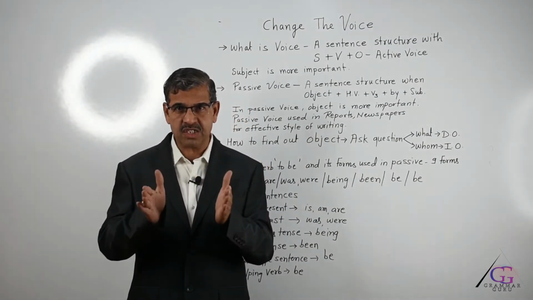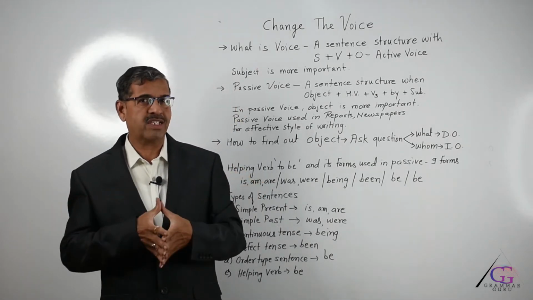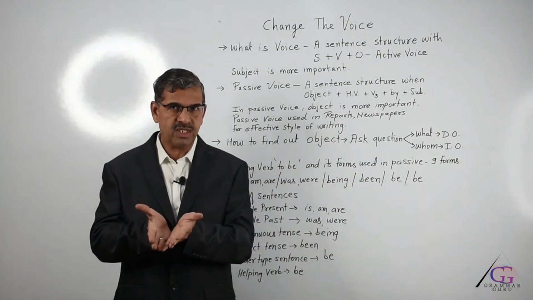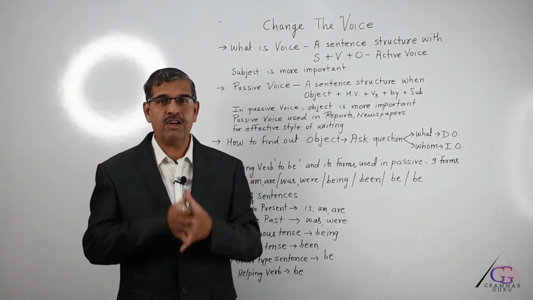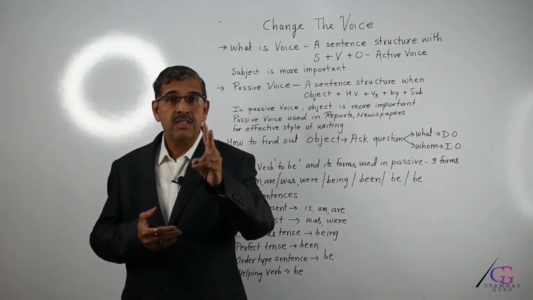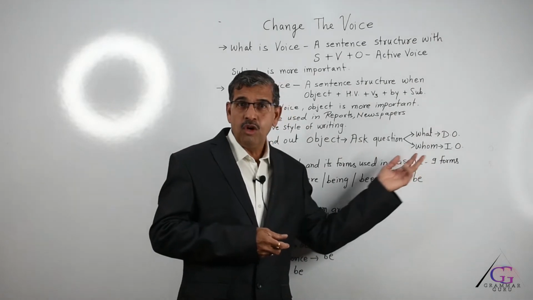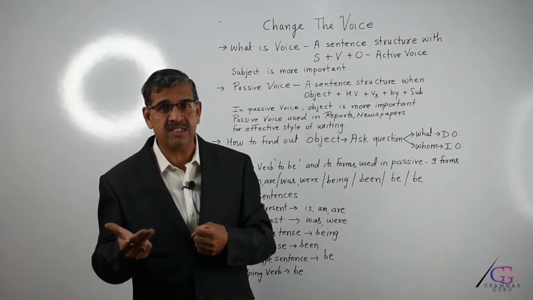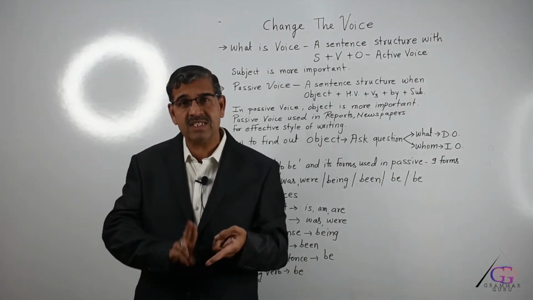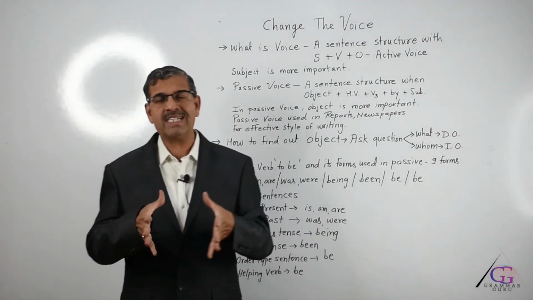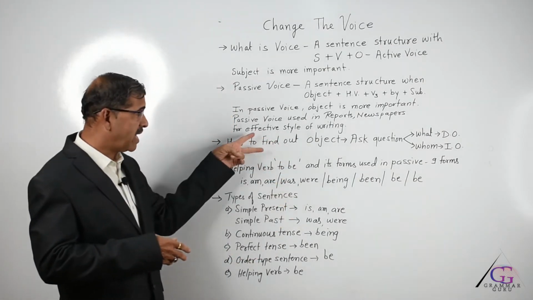The principal gave us a permission. If this is the sentence, then can we find the SVO structure? It is simple. The principal is the subject, gave is the verb, and then we have to ask the question what the principal gave. Don't ask loudly, just ask yourself what the principal gave. The answer is the permission, but there is another word: you can ask whom. Whom did the principal give the permission? The answer is us. So there can be one object, there can be two objects, there can be a direct object as well as an indirect object, both. If there are two objects in a given sentence, then there must be two answers. So how to find an object is clear.